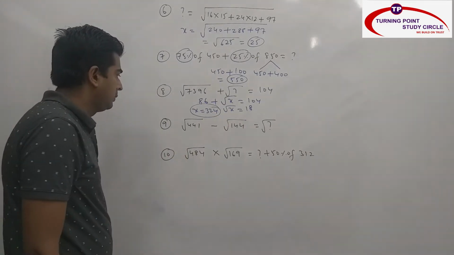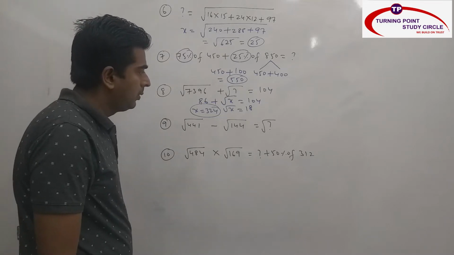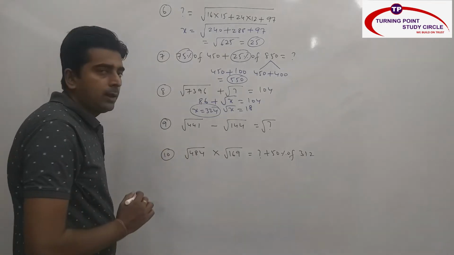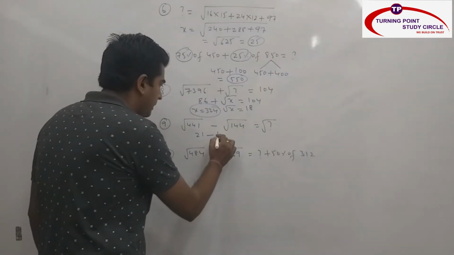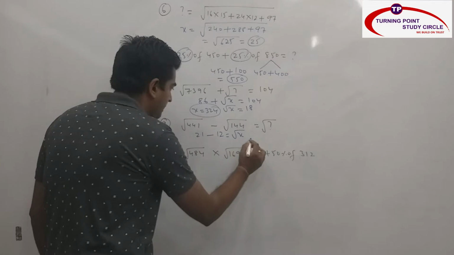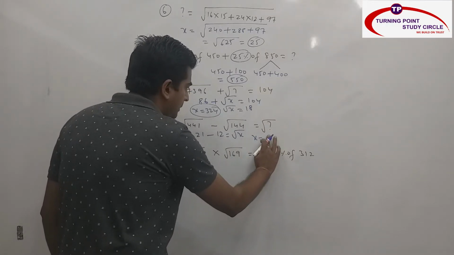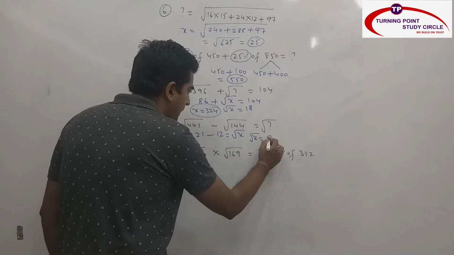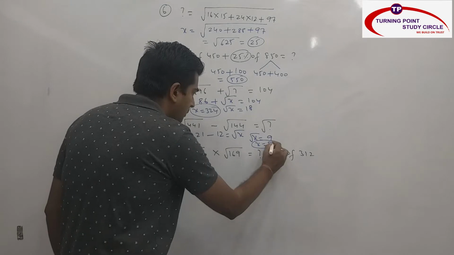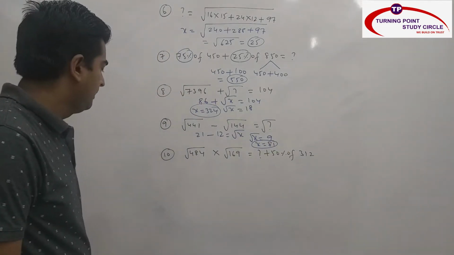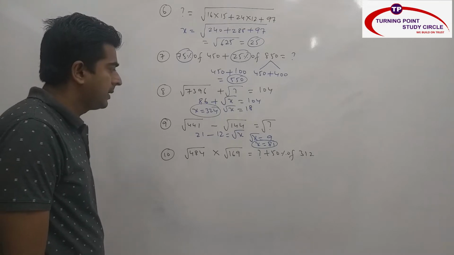Then ninth one, under root of 441 minus under root of 144 is equal to under root question mark. Square root of 441 is 21 minus square root of 144 is 12 is equal to square root of x. So under root x is equal to 9. So x is equal to 9 square. 9 square is nothing but how much? 81.